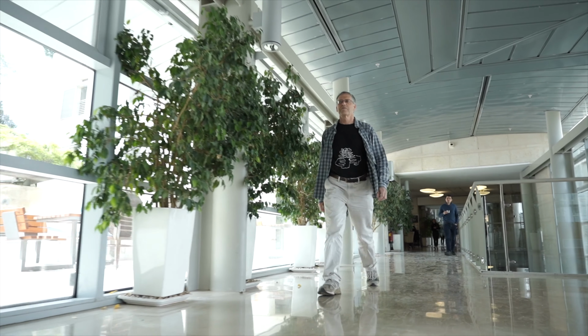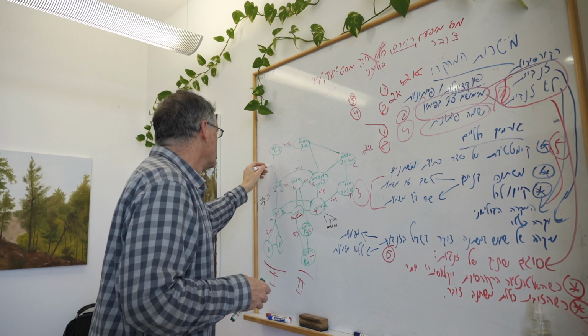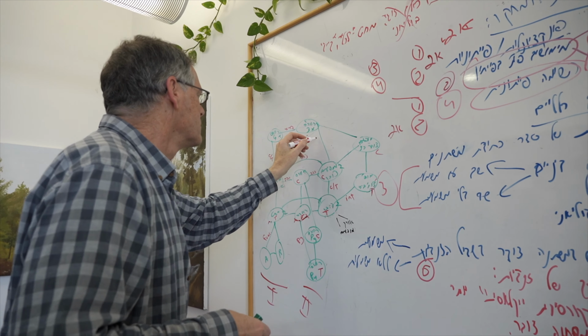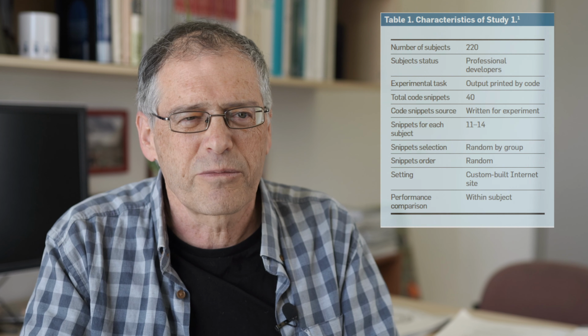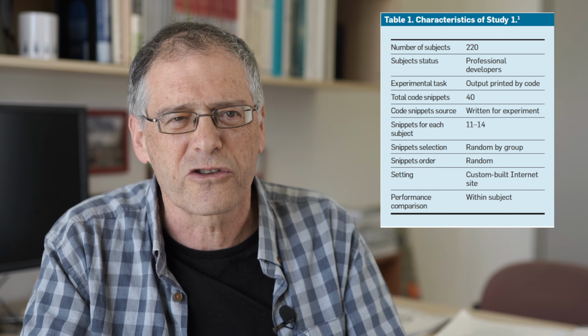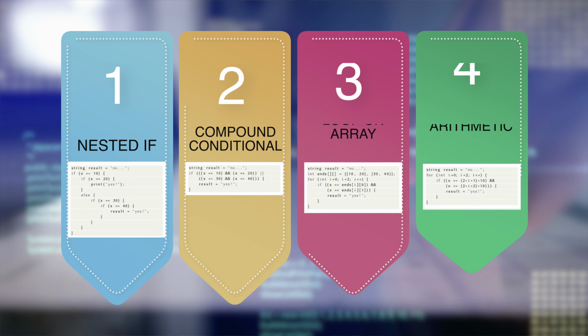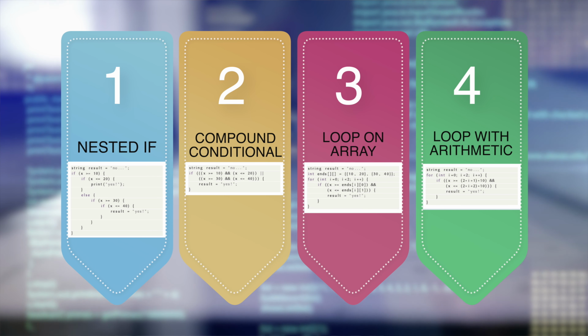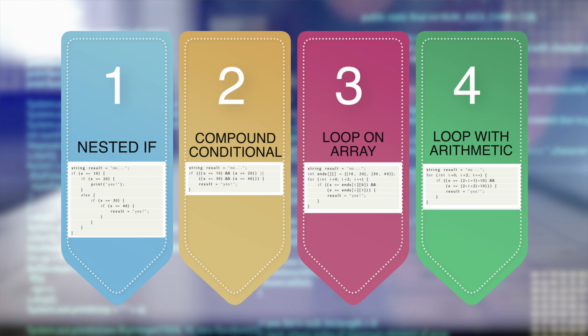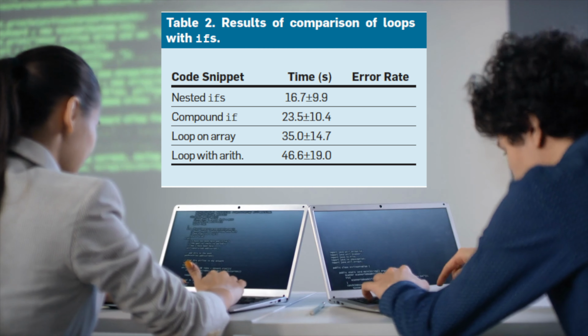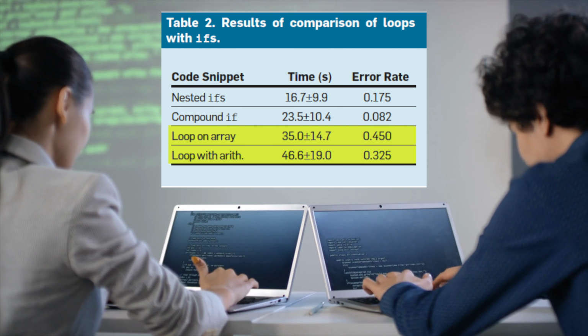Dror Feitelson set up 3 experiments to study the relationship between code complexity and code comprehension. One of the problems with McCabe's cyclomatic complexity is that all of the branching constructs are given the same weight. So we wanted to perform an experiment that checks whether different constructs should have the same weights or not. We did that by creating multiple snippets of code, all with exactly the same functionality, but expressed in different ways using different constructs. Our hypothesis is that if it takes developers more time to understand something, or if they make more errors, then this version is more complicated than another version.